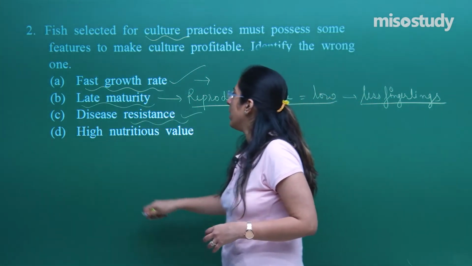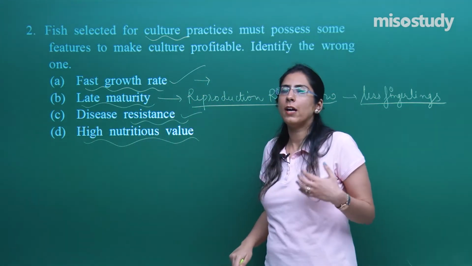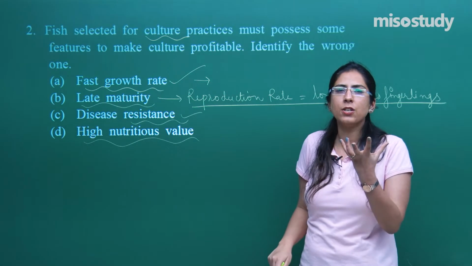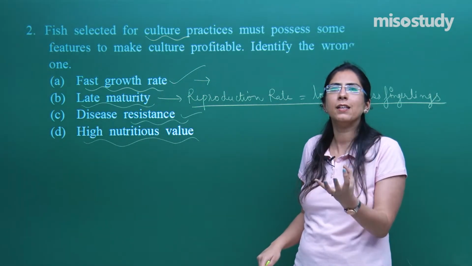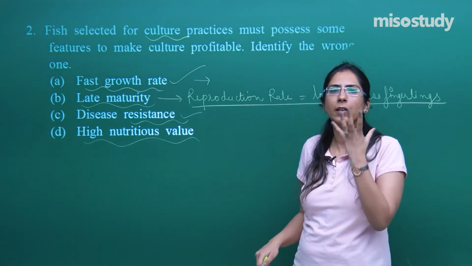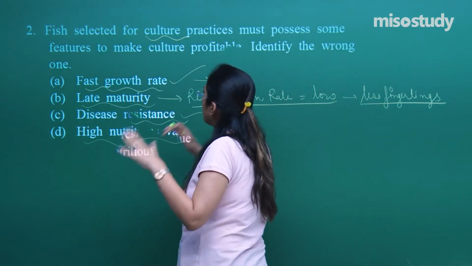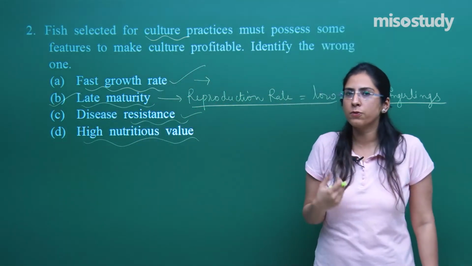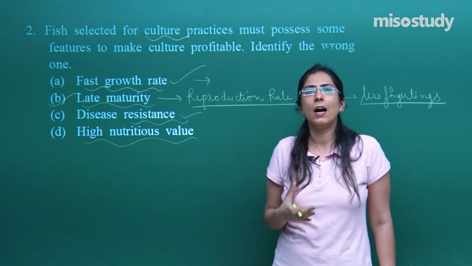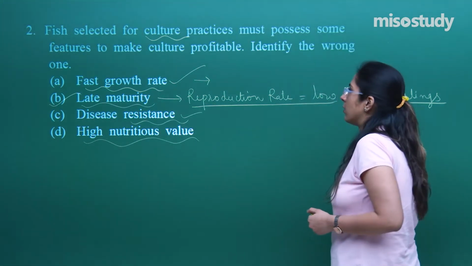Next is the high nutritious value. Yes, more nutritious value means the culture will be healthy, that means that particular culture will be more economic. So, the option that should not be there is late maturity. We have to look for those fishes which mature at an early stage. So, the correct option is B, late maturity.